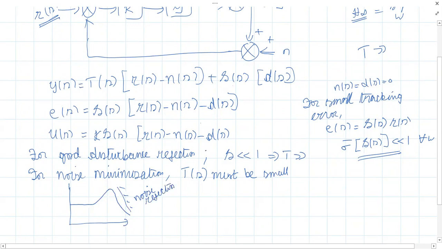And for good tracking, what's the condition? What do you mean by tracking? The output should follow faithfully the input signal. So this region is ideal for reference tracking. This will be the preferred shape of the complementary sensitivity function T(s). Keep in mind, everything is expressed in decibel scale. Now for the sensitivity function, what should the characteristic be? It must be that of a high pass filter. What's the characteristic of an ideal high pass filter? It is something like this, in the ideal case. Practically we'll have something like this.